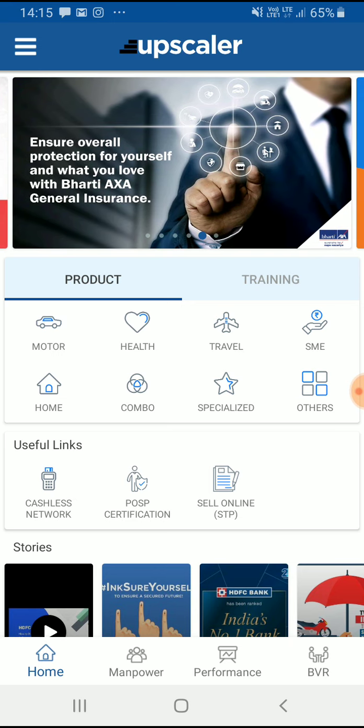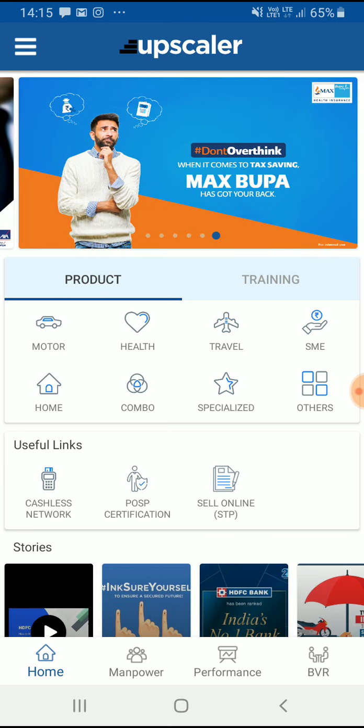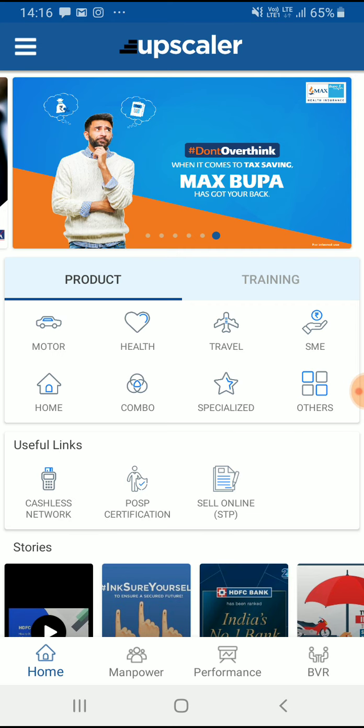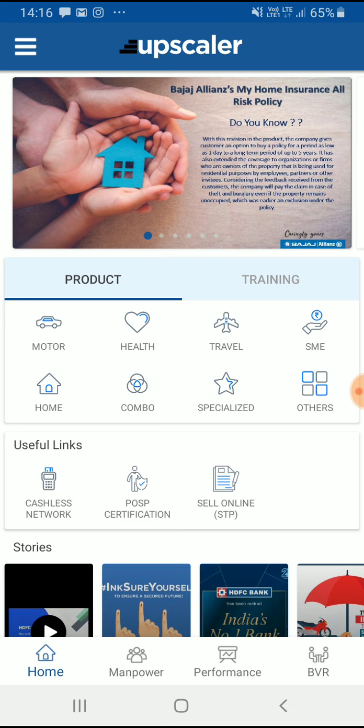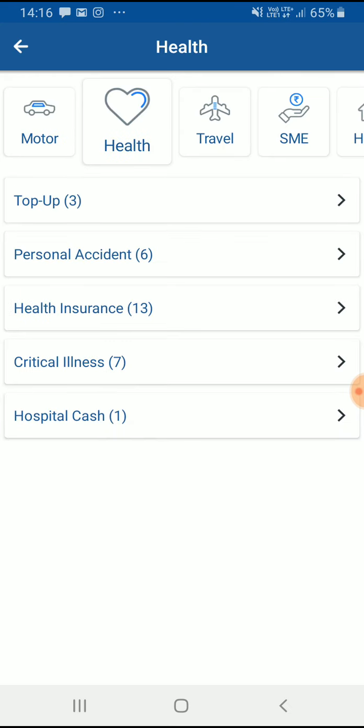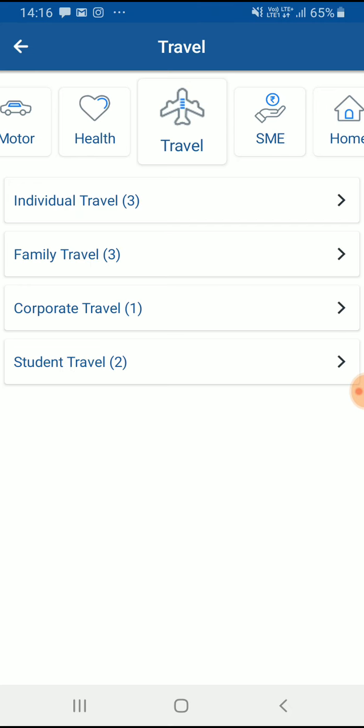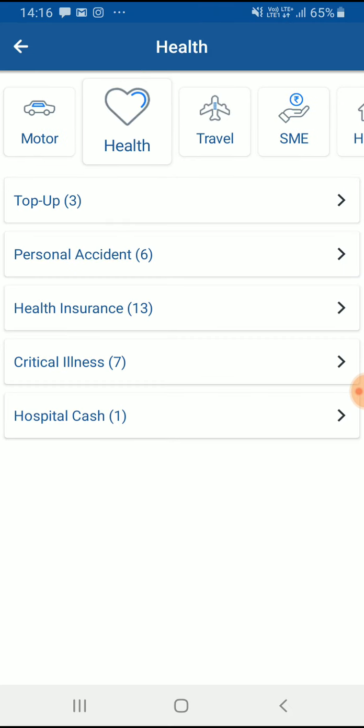The next very important part of the application is the product know-how. Here, since HDFC Bank is partnered with 6 insurance companies, we have listed down the categories of insurance they work in. Let's say if I click on health, I get all the health insurance subcategories available under health, like personal accident, health insurance, critical illness, hospital cash, and others. Similarly, if I go in travel, I'll get things about travel.